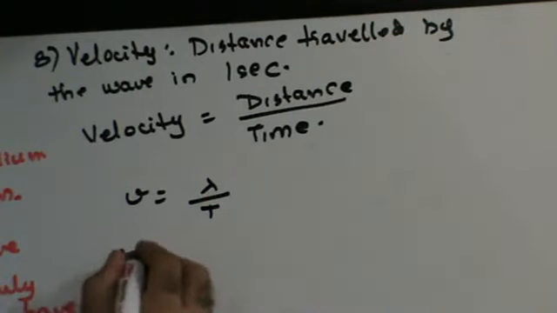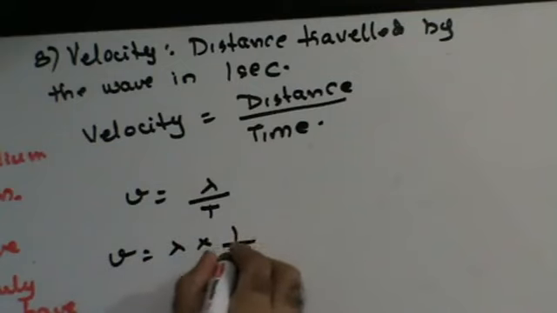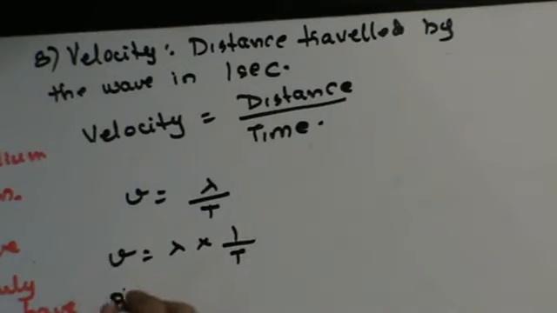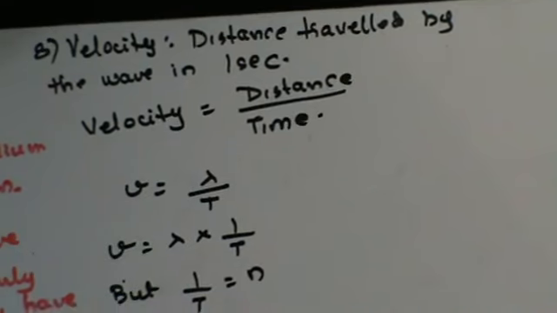So v is equal to lambda into 1 upon t. But we know that 1 upon t is nothing but frequency. Therefore, v is equal to n lambda. That's the relationship between velocity, frequency and wavelength: velocity is frequency into wavelength. Do we get this?